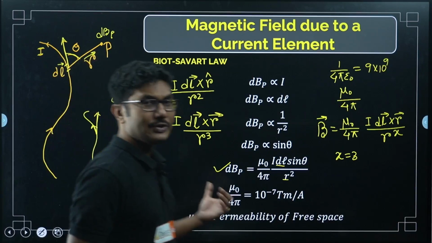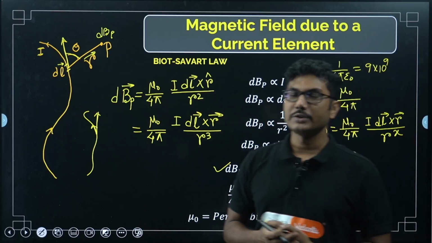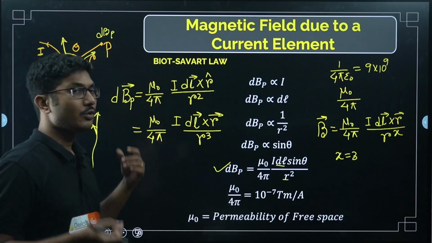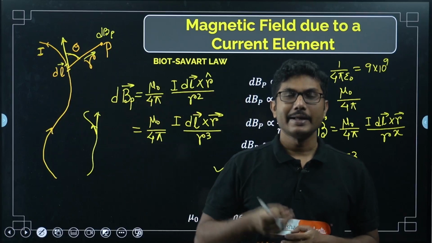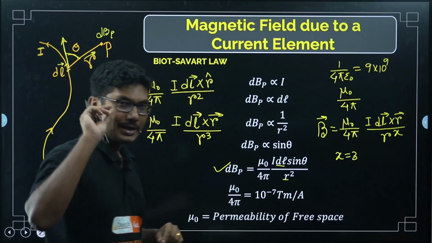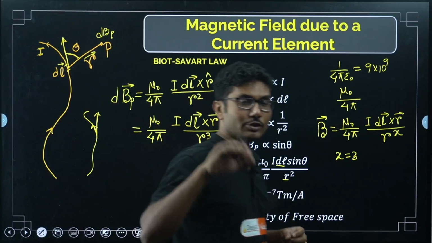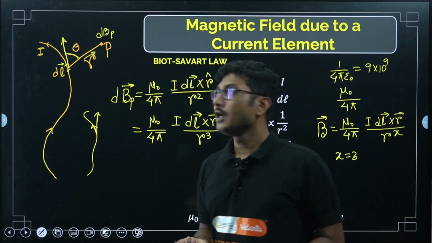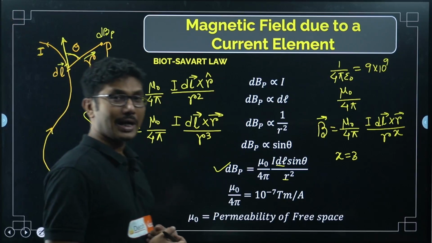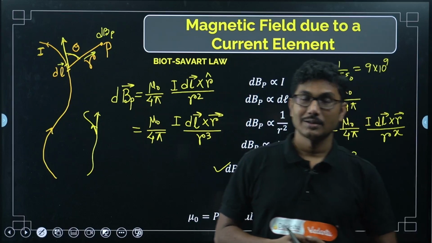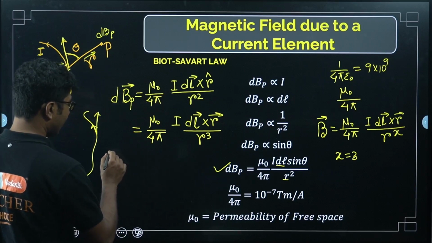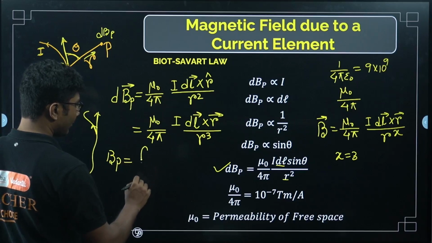Now, why are we using this term dB? For example, why do we use dx? We use dx when it is due to a very small element, when the element tends to go to 0. So basically here dl is a very small element, because this is a very large wire and its geometry and construction is different. So, to find the total magnetic field due to the entire wire, we have to use integration, because this is a differential form.